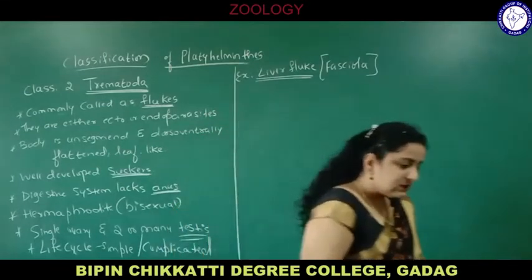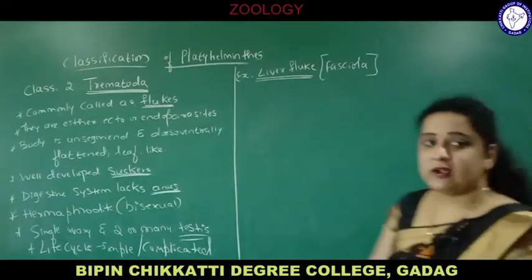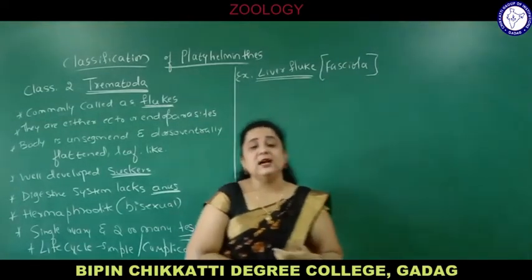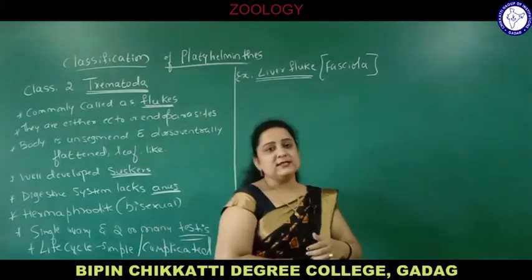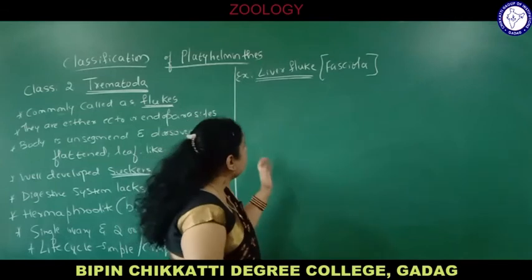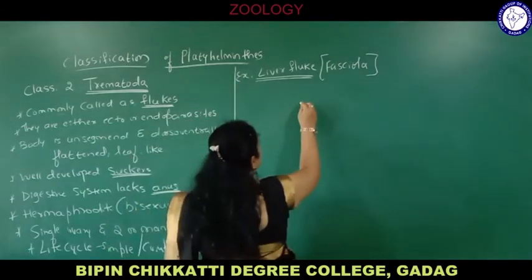So today we discussed the second class, that is, first class Turbellaria and second class Trematoda. We are discussing the characteristics of Trematoda, taking the liver fluke as an example. As I told you, why is it called liver fluke? Because they are endoparasites. They live in the liver. So it is called liver fluke, and commonly they are called flukes. Now we will draw the diagram of liver fluke.